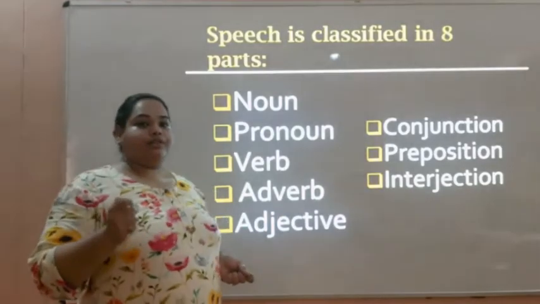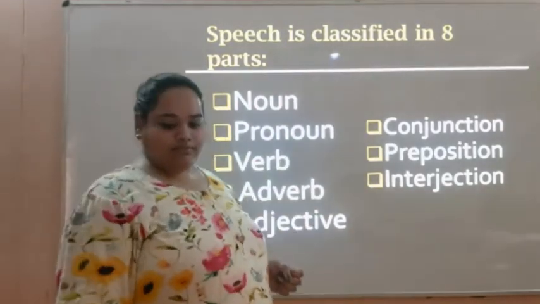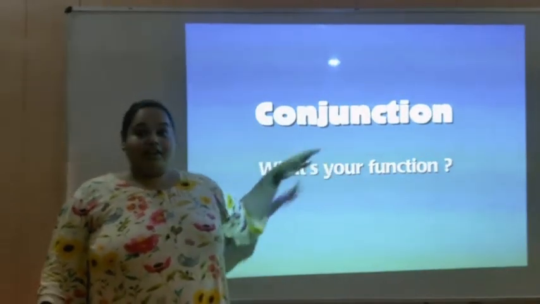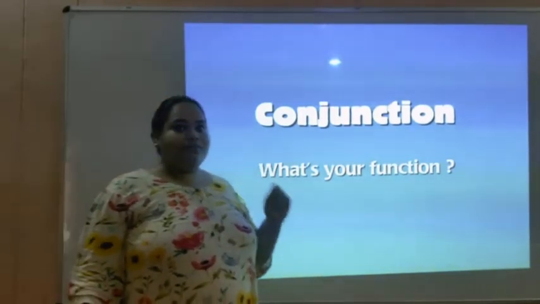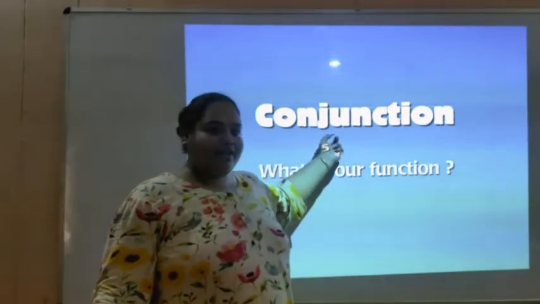Today we are going to discuss one of them, that is conjunction. Conjunction. What's your function? Let's see what is the function of conjunction. See, there is a rhyme in conjunction and function.